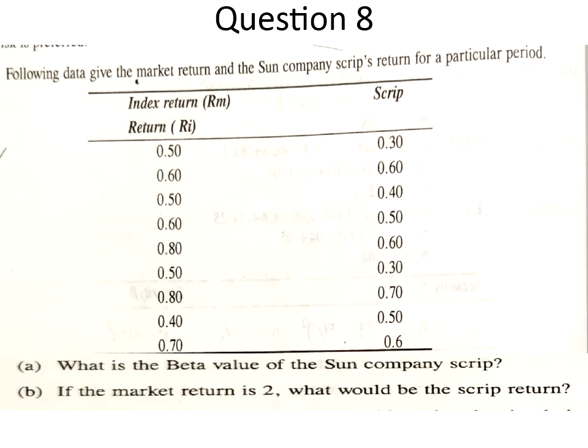So after understanding that, next we'll go to the problem. Sometimes they'll give you the market return as well as the company return. So they'll ask us to calculate the beta value of the company, and see the second part, B part: if the market return is 2, what would be the scrip return? So what they have given us: index return means RM, the market return, and scrip return means RI. Okay. So we'll solve the problem accordingly.